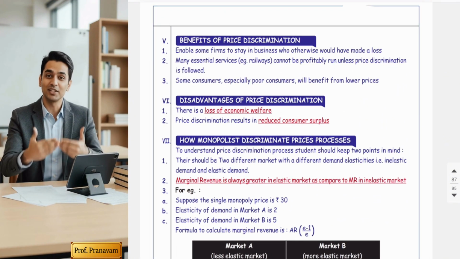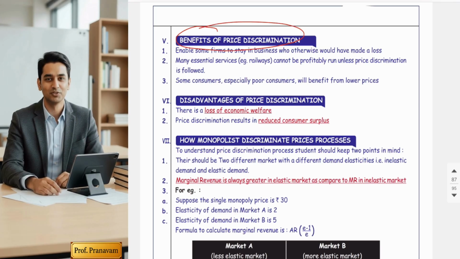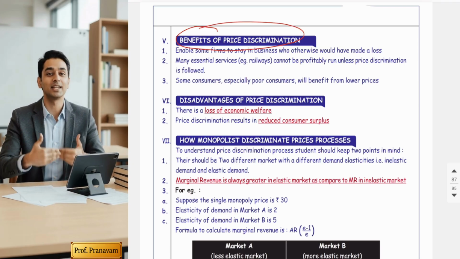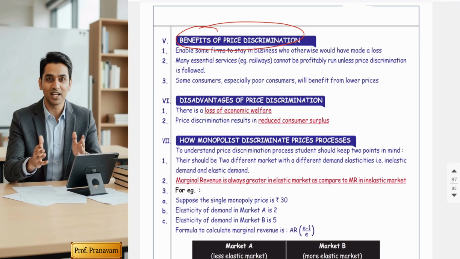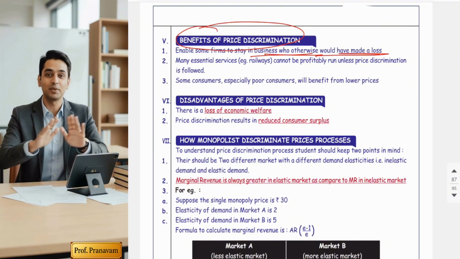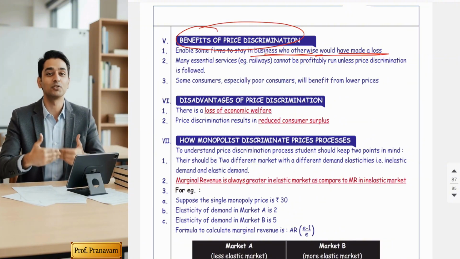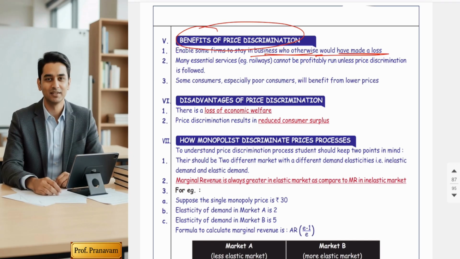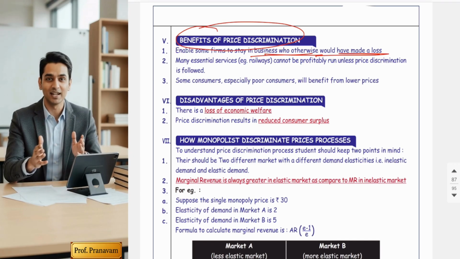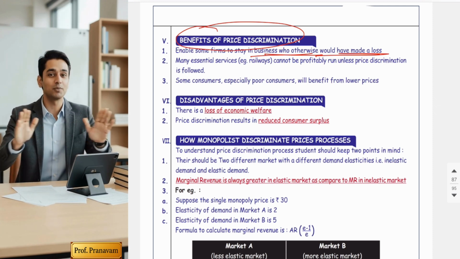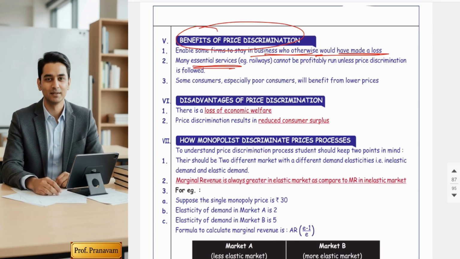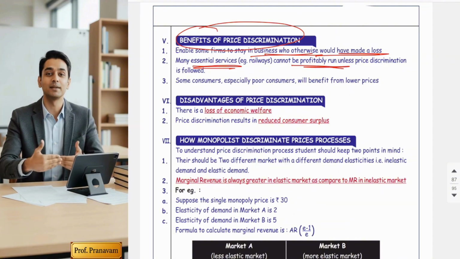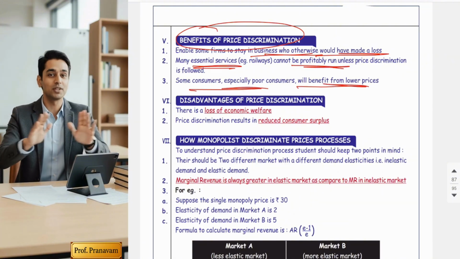So now, the next point is, what are the benefits of price discrimination? Friends, there are a few advantages too. Price discrimination helps some firms survive that would otherwise make losses. Due to price discrimination, they can charge high prices to high paying capacity customers, so they can survive at the initial stages. Second, it allows essential services to continue profitably, and poor consumers can also take advantage of it.